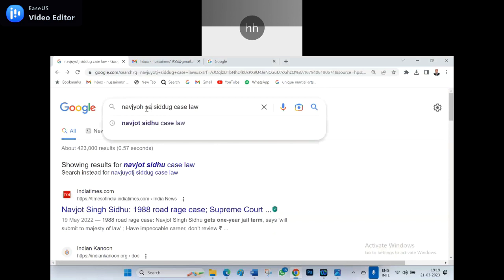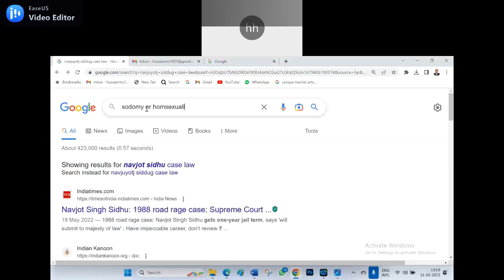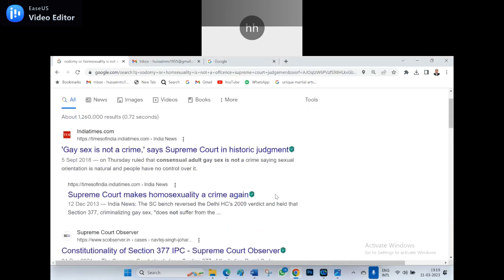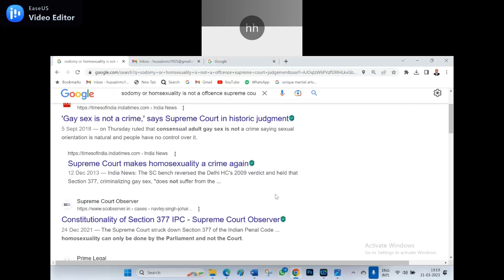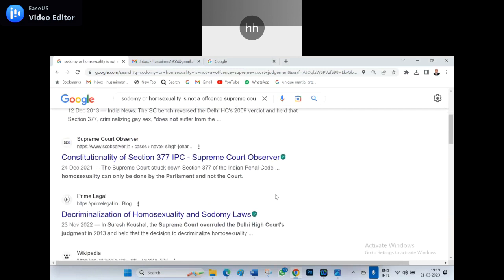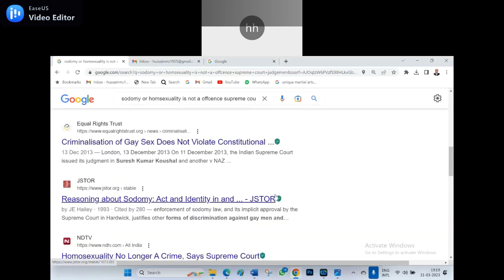Sodomy or homosexuality is not an offense, Supreme Court judgment. Gay sex is not a crime. Consensual adult gay sex is not a crime. Supreme Court homosexuality case law, decriminalizing it. And the Section 377 case law, and the Delhi High Court.